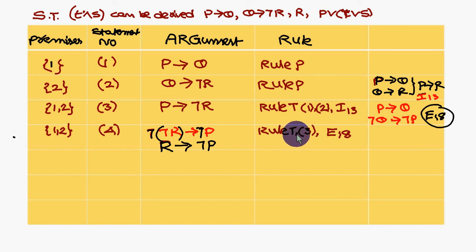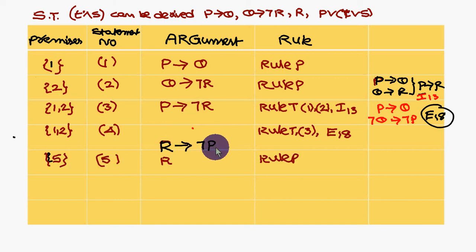From the third statement you are doing. So equivalence 18 means P conditional Q can be written as not Q conditional not P. So R conditional not P you come across with. P conditional not R, I am rewriting it as R conditional not P. So now what I am introducing is the R premises.